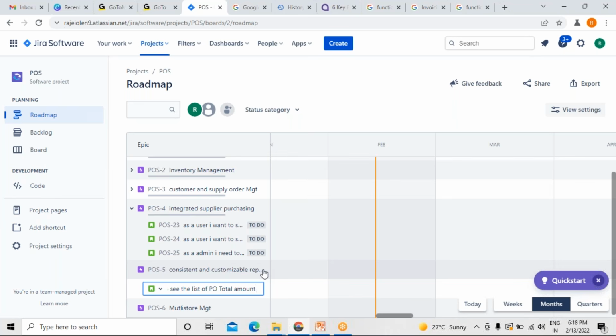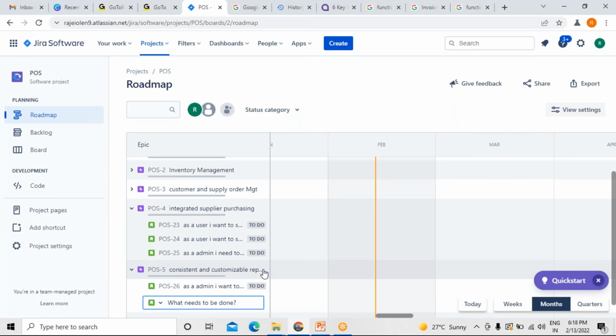To give the overview to our top management, to provide the detail to the top management, so that management can see the total, right? Yes. So that management can view.